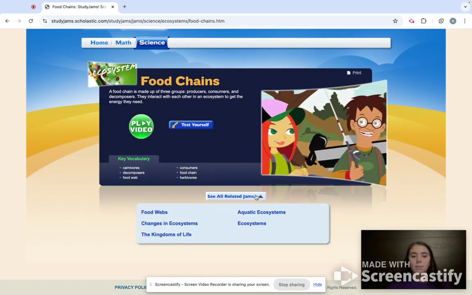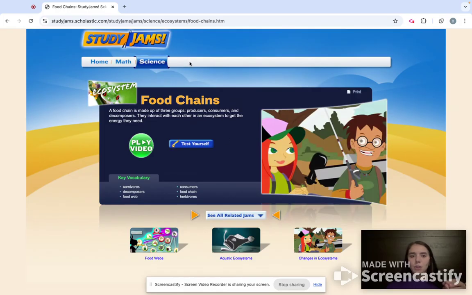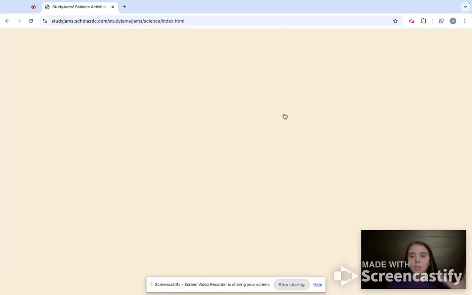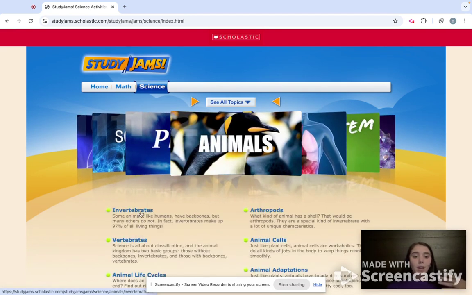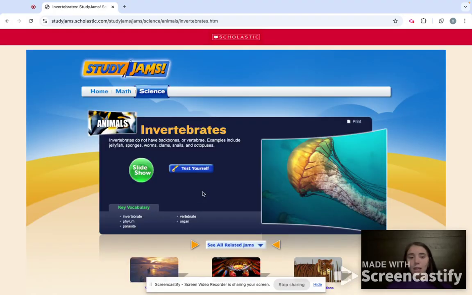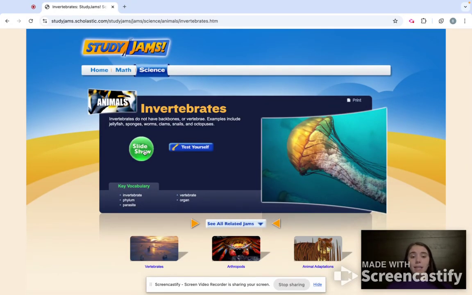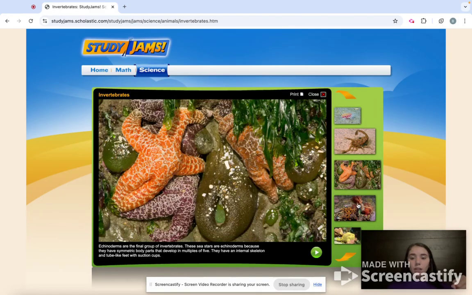See all related jams. I would just really like to point out how they're all very similar, so when students learn how to use one of them, they're going to be able to move from photosynthesis to invertebrates super fast and really catch on. This one has a slideshow. The slideshow gives information about each of the pictures that it shows, and you can just click through it.